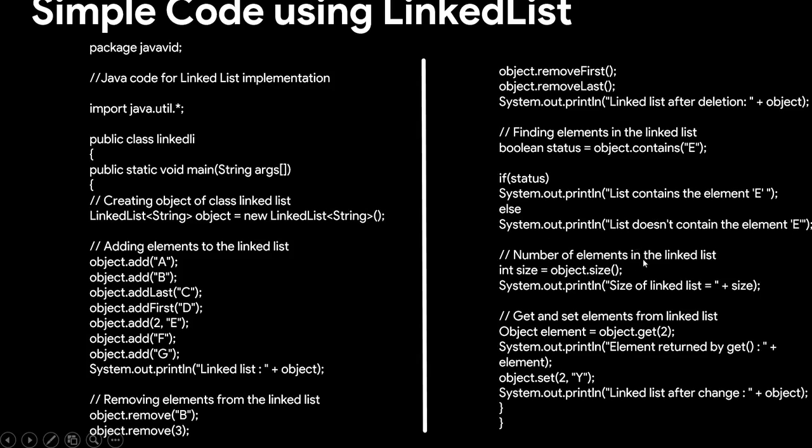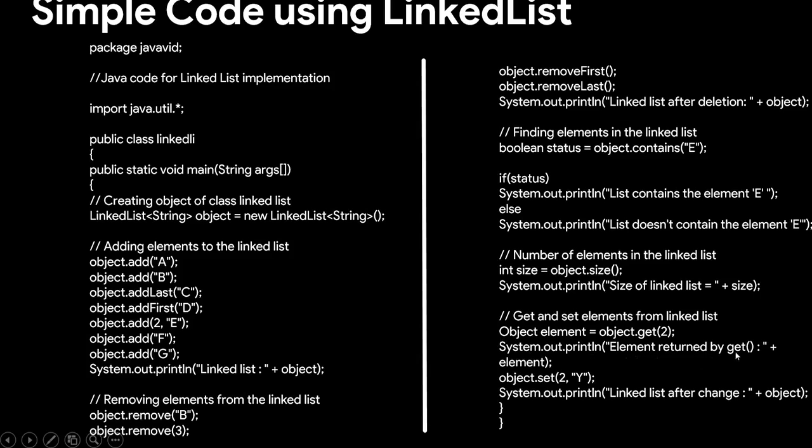The number of elements in the linked list is present inside size, and that will be printed out using System.out.println, and the value of element, the second element is taken into consideration, and it's now stored within the variable element, which is of type Object.